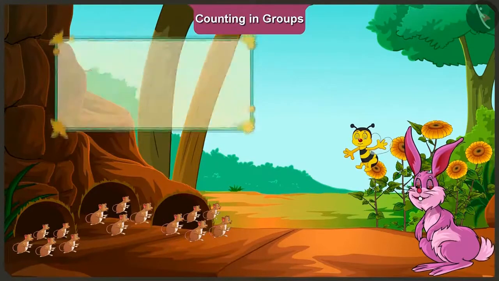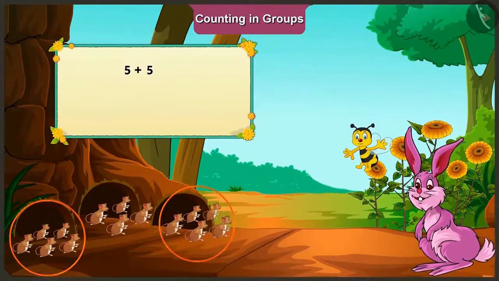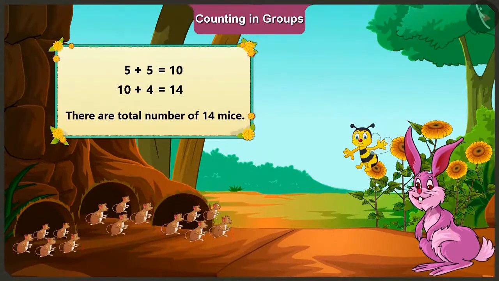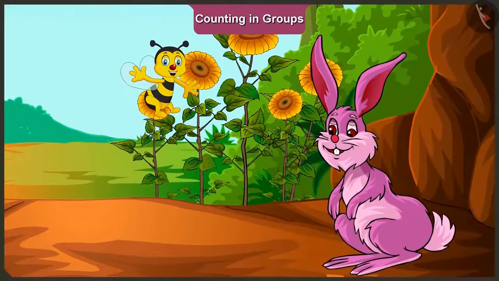But, honey, if we find out the total number of mice in the 2 groups of 5 each, it would be 10. In which, if we add the remaining 4, that is, if we add 4 to 10, the total number of mice here will be 14. Well done, Bunny. You found out the number of mice with an easy method. Come on, now let us look at another example.